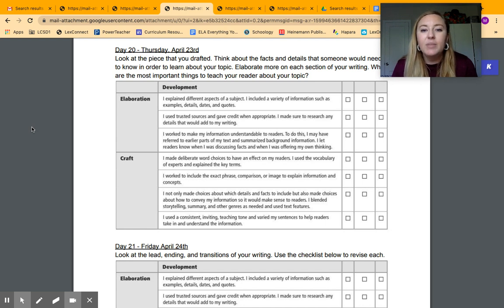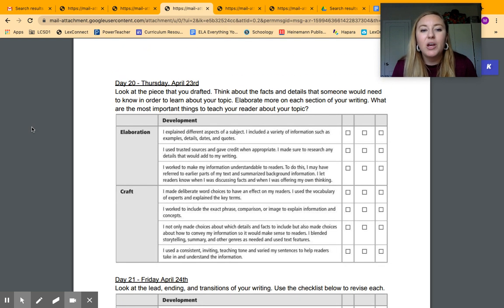You need to think about the details that someone would need to know in order to learn about your topic. So if you're writing about baseball, maybe you think it's obvious how to throw a baseball, but someone who's never done it before is going to need some really thorough instructions. So make sure you've included all the details and information that that person would need to understand the topic that you chose. Make sure you elaborate, meaning you're adding more to each section in your writing. And think about what things are most important to teach your reader about your topic.